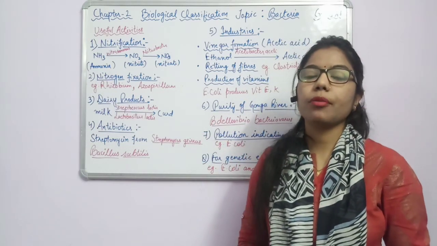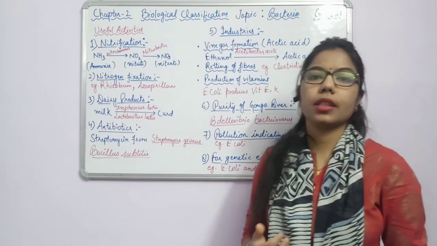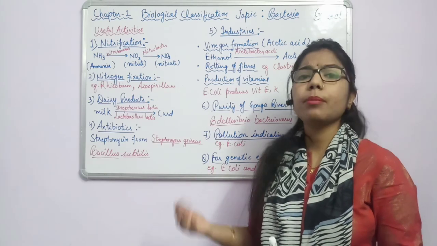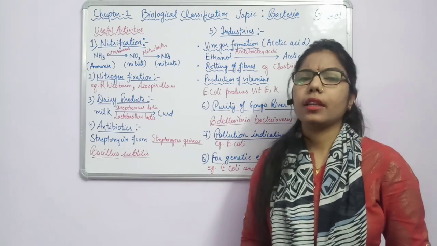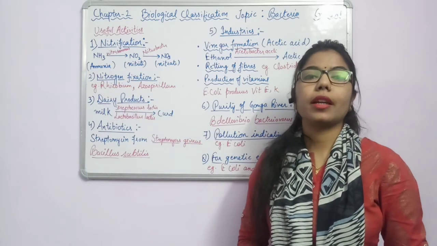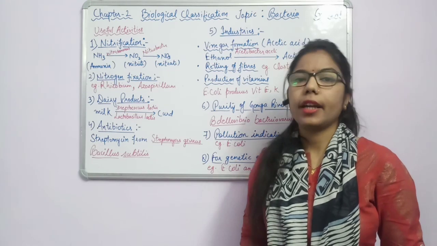So next one is nitrogen fixation. Another importance of bacteria is nitrogen fixing. The atmospheric nitrogen which is present in the atmosphere will be converted into a simpler form and will be taken by the plant. Some examples I mentioned here: Rhizobium, Azospirillum. So these bacteria are responsible for what? To fix the atmospheric nitrogen.